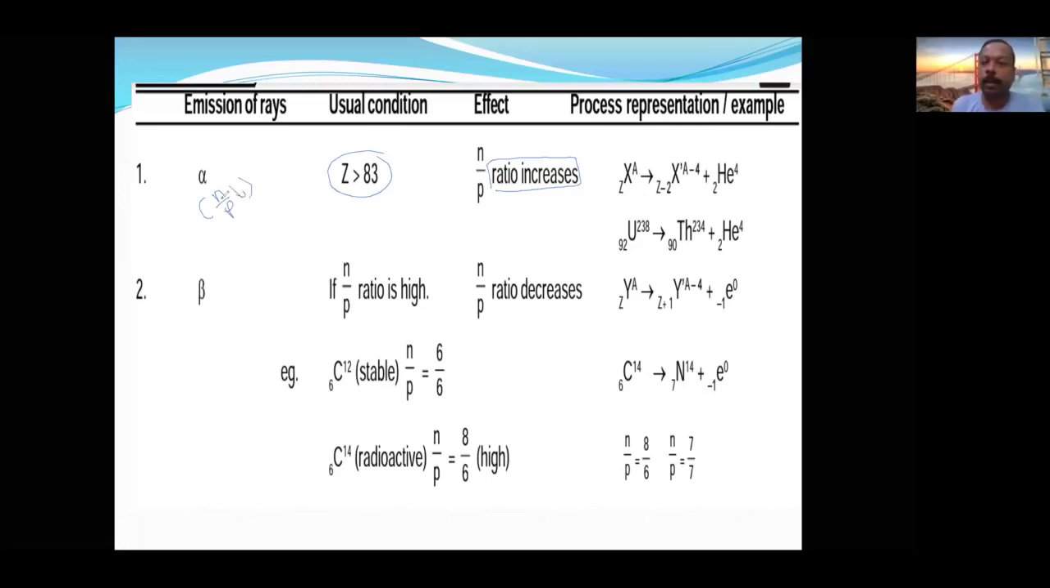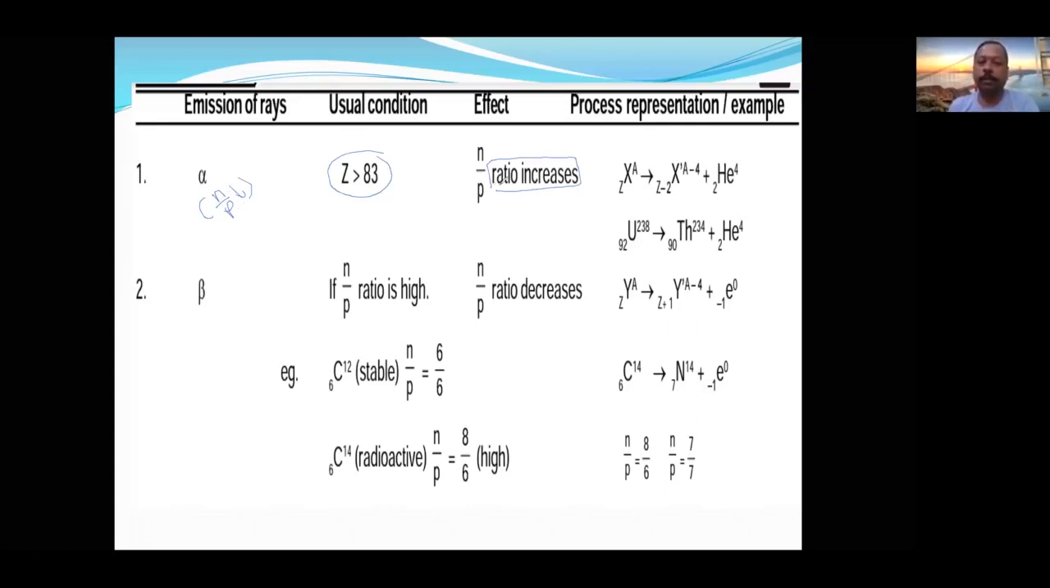Okay, when the N by P ratio is less, with respect to what it is less, that I am going to cover. There is a stability belt that is also graphically represented with a good diagram, so wait for that. For the time being, if the N by P ratio is less, to increase the N by P ratio and bring it back into the stability zone, alpha rays are emitted. Because of the alpha ray, the N by P ratio increases.